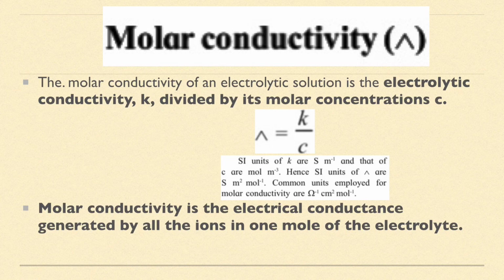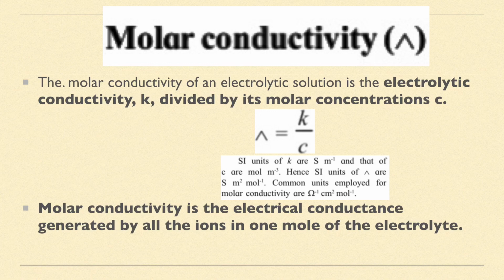Please learn the unit of molar conductivity, very important. As we know, the unit of conductivity is very simple, ohm inverse centimeter inverse. So if we take into consideration the concentration, we just have to divide by mole centimeter raised to minus 3. So the common unit will be ohm inverse centimeter square mole inverse.